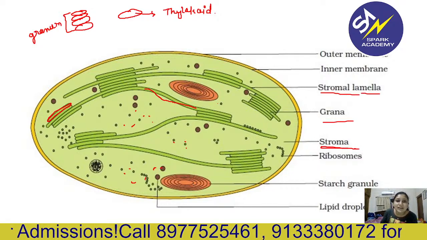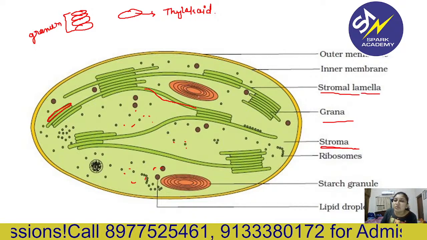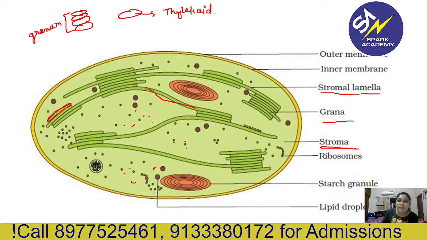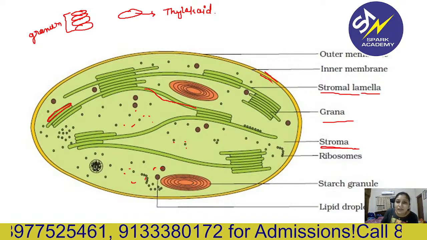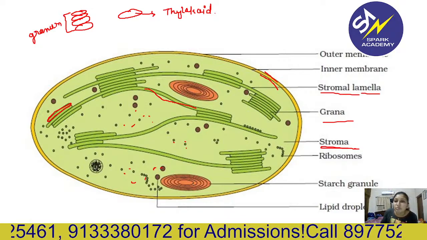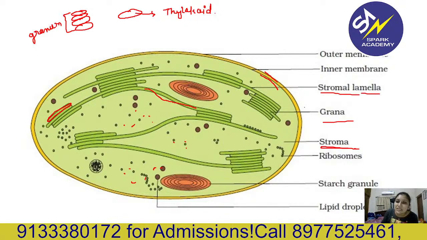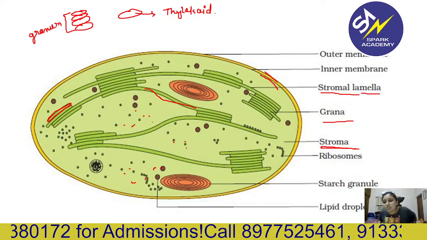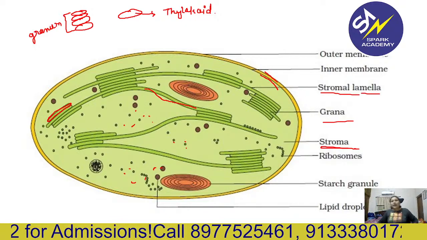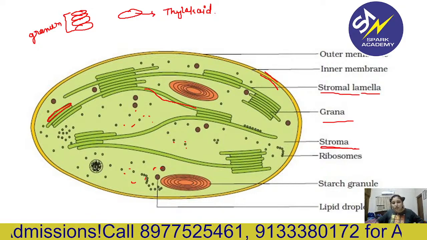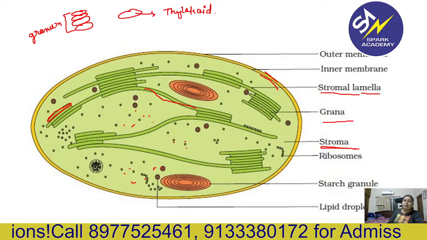I hope it's clear, guys. It is a double membrane bound organelle. You can see the outer and inner membrane, then the membranous structure. The membranous structure is formed by grana, and the matrix or semi-fluid type structure is formed by the stroma.